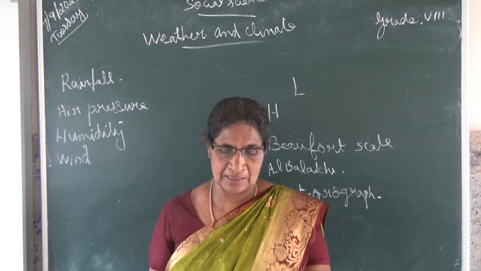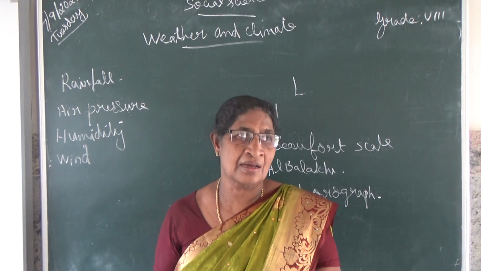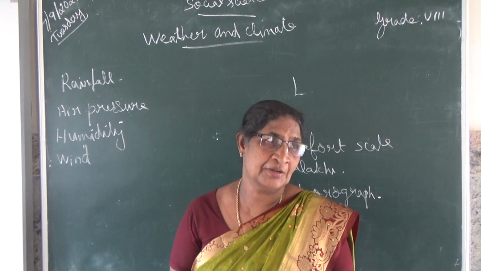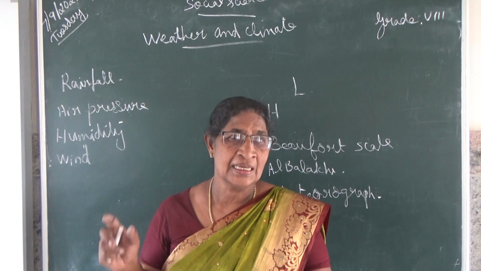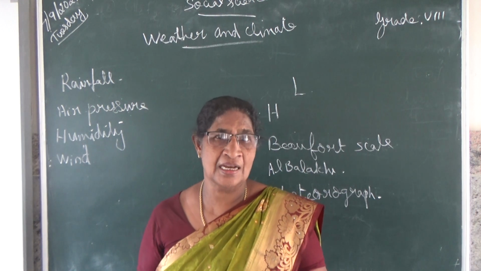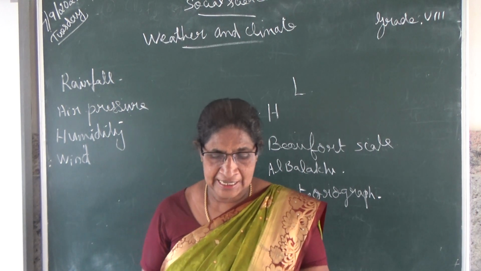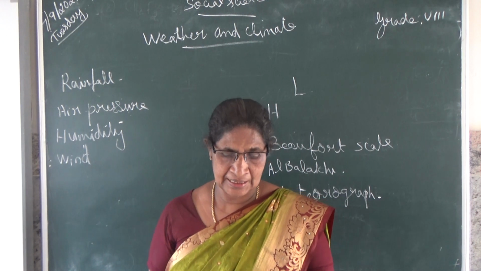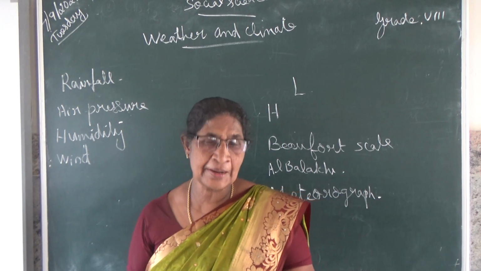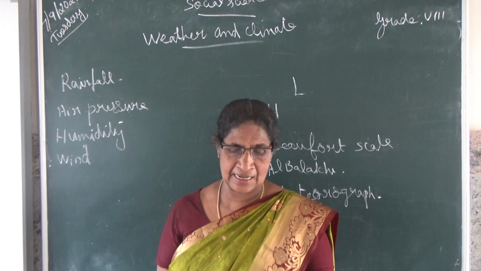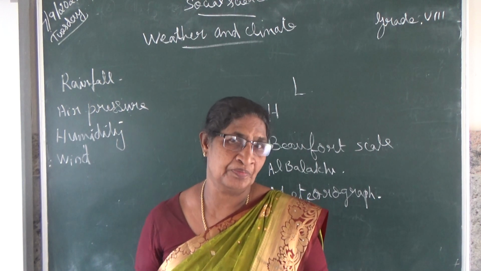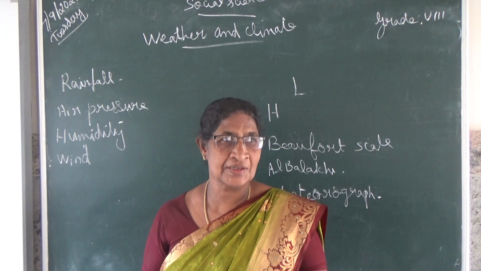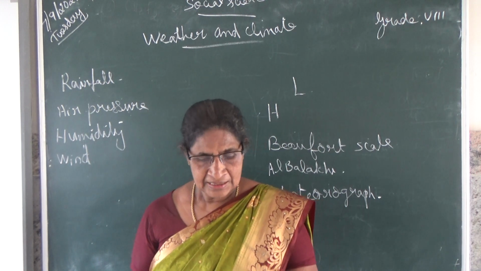To identify which places have low or high pressure, geographers mark the letter L or H. A high pressure system is otherwise called an anticyclone.